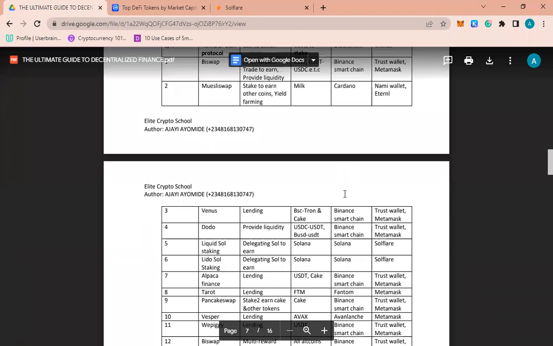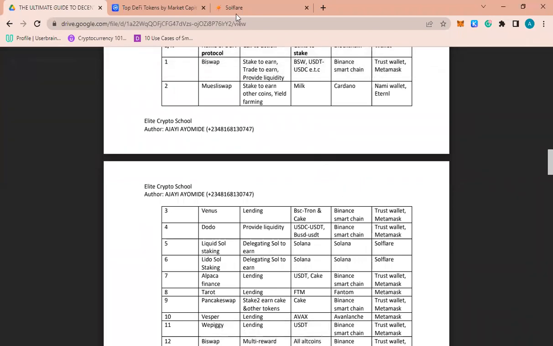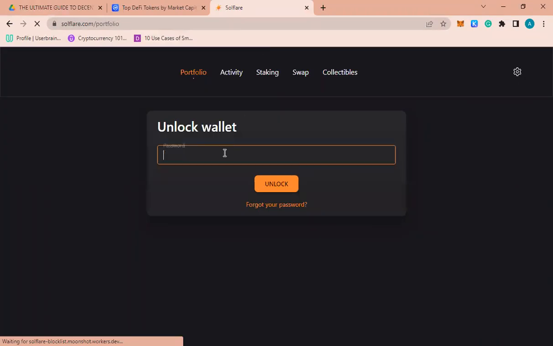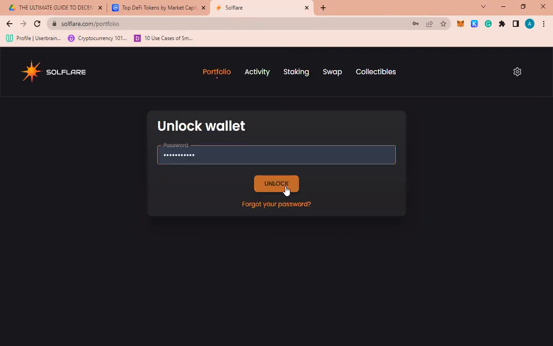Sophia is a Solana wallet. So try and get Solana from Binance and transfer it to a Sophia wallet. Please, if you are creating this wallet, it will give you a 12-word phrase password. Make sure you save the 12-word phrase password. Please, it is very, very important.